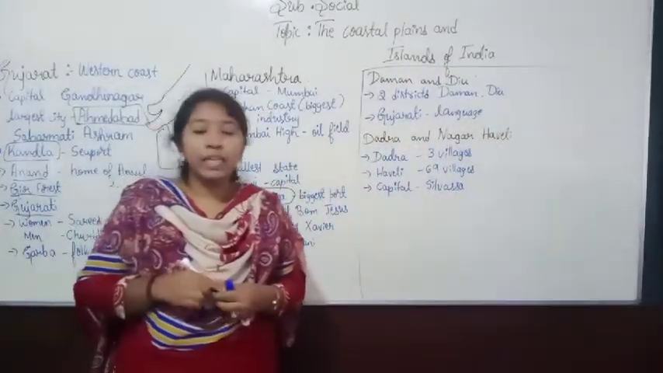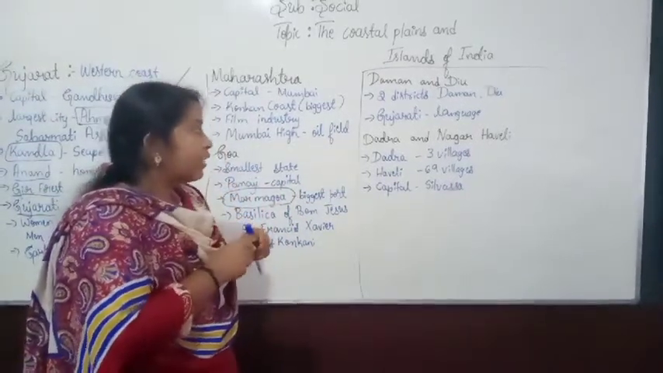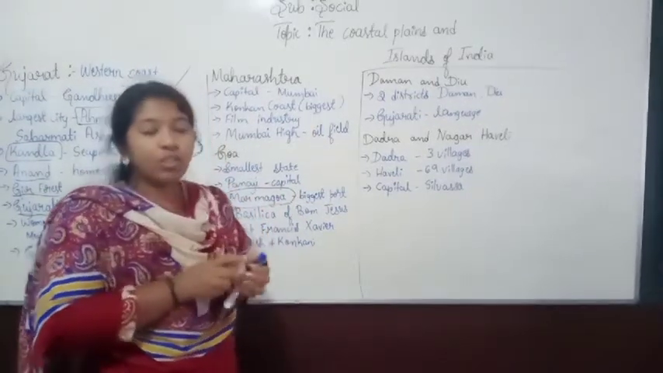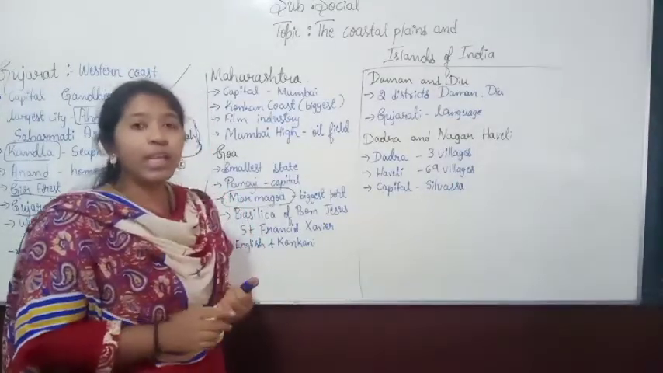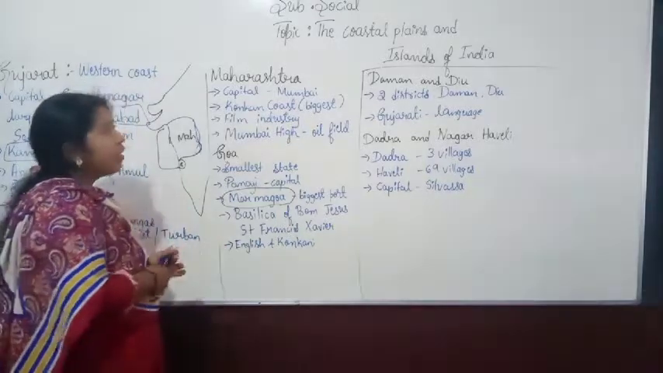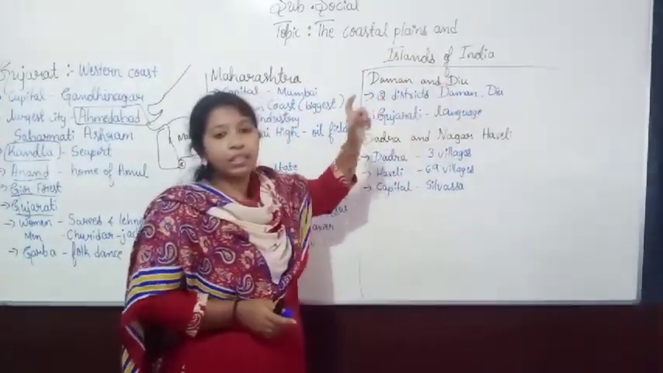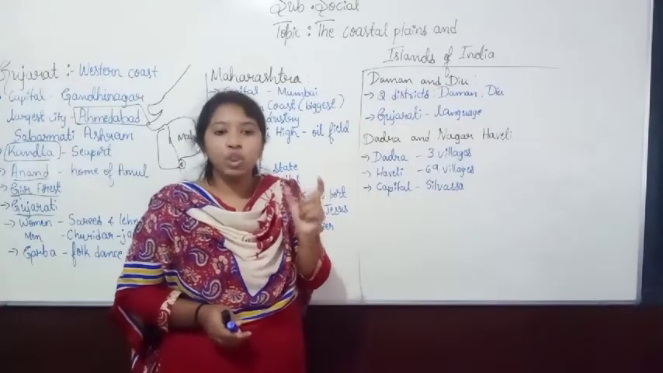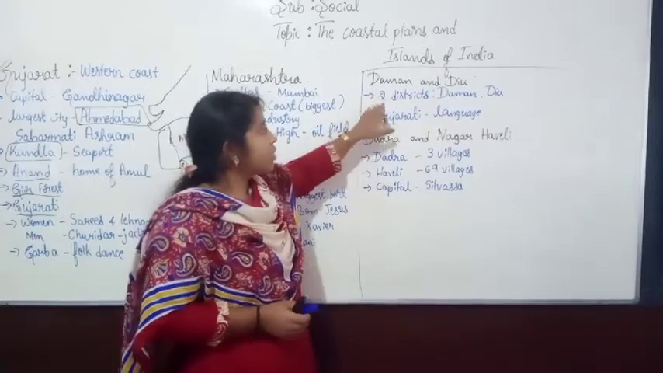important union territories. So here Daman and Diu and Dadra and Nagar Haveli. So these are not states. These are union territories. So here the first important one is Daman and Diu. Daman and Diu is one of the union territories of our India, and it has two districts.